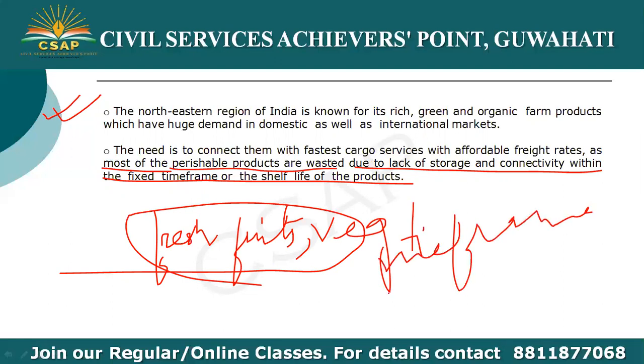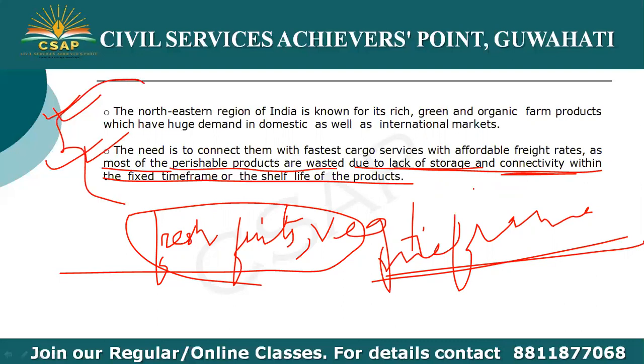If they are not stored or transported within that time frame, they will perish, and it's a huge loss for the farmers. So this scheme will be highly beneficial for the agricultural sector of India.